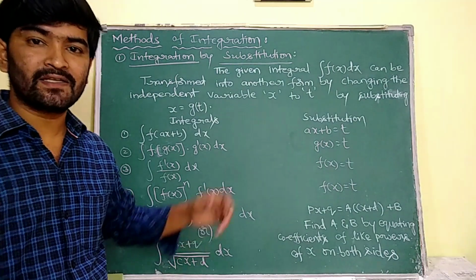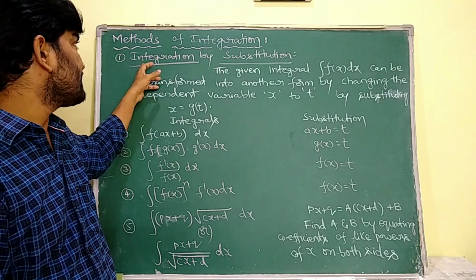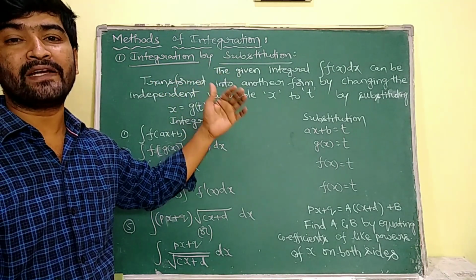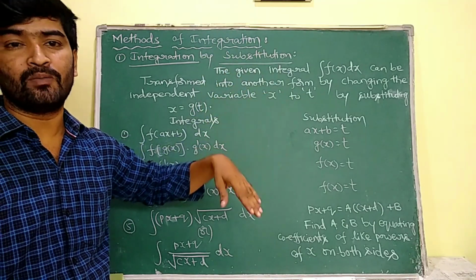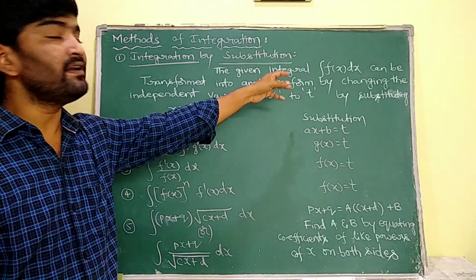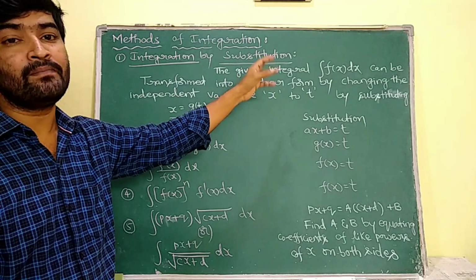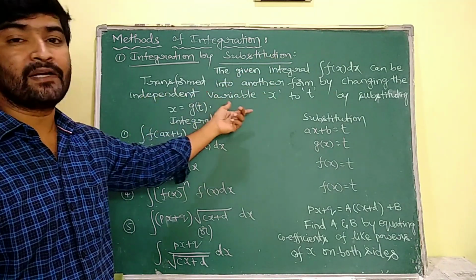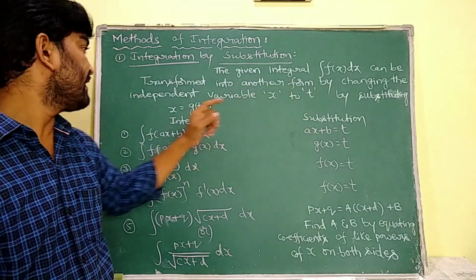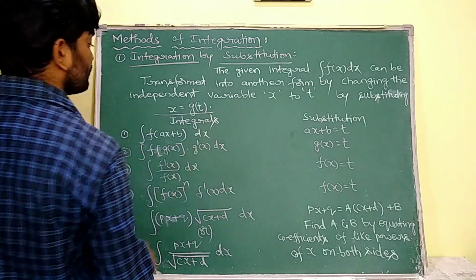Now we are going to discuss the methods of integration. In that, the first type is integration by substitution. We have to substitute the variable x with some other variable. The substitution method is: the given integral f of x dx can be transformed into another form by changing the independent variable x to some variable t by substituting x is equal to g of t.